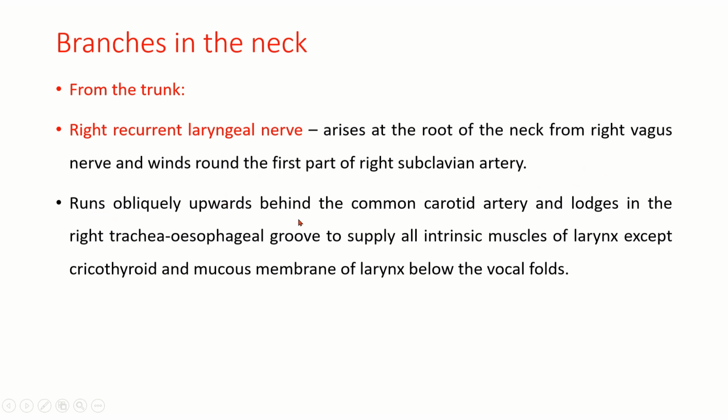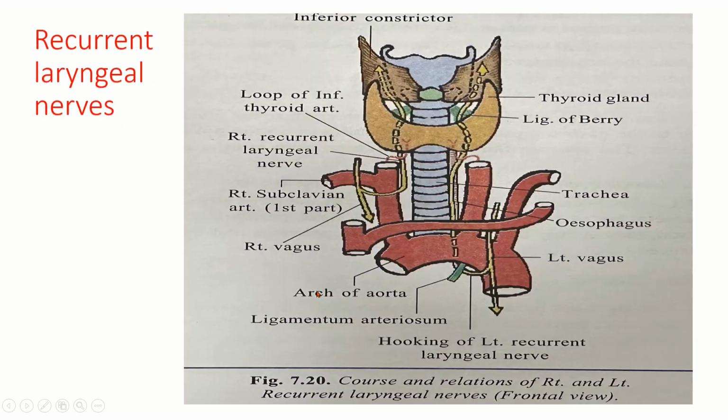It runs obliquely upwards behind the common carotid artery and lodges in the right tracheoesophageal groove to supply all intrinsic muscles of the larynx except cricothyroid, and the mucous membrane of the larynx below the vocal folds. You can see here the right recurrent laryngeal nerve hooking below the first part of the right subclavian artery.